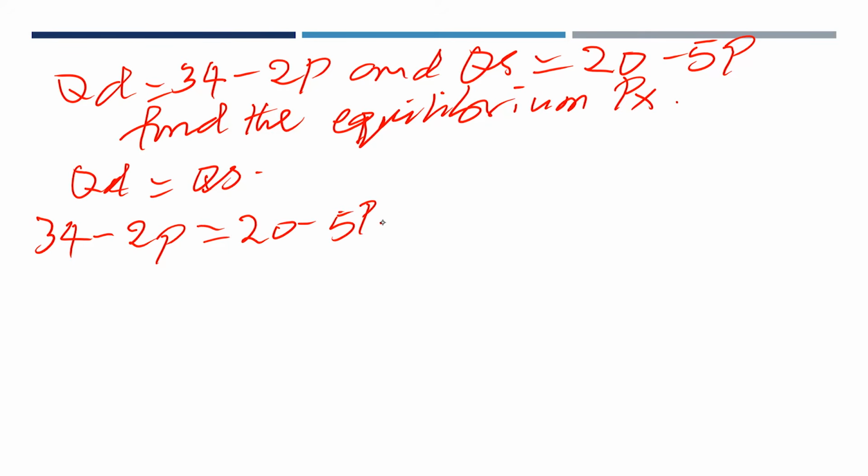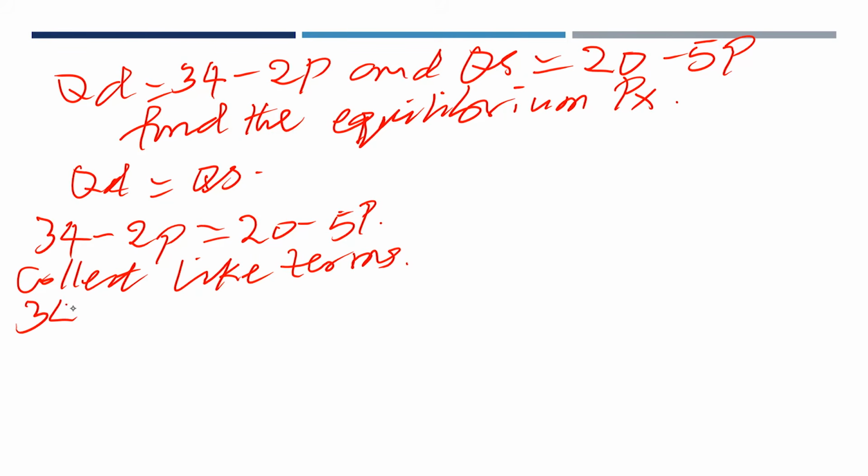Now we collect like terms. We have 34 minus 20 is equal to, this minus 2p crossing the sign of equality to the right-hand side becomes positive, then we have 5p plus 2p.